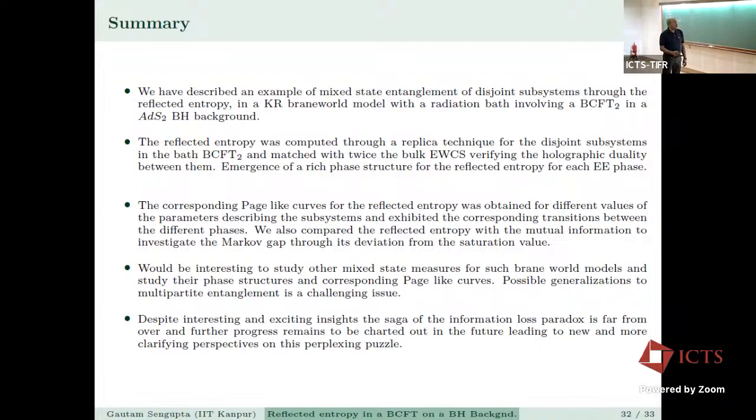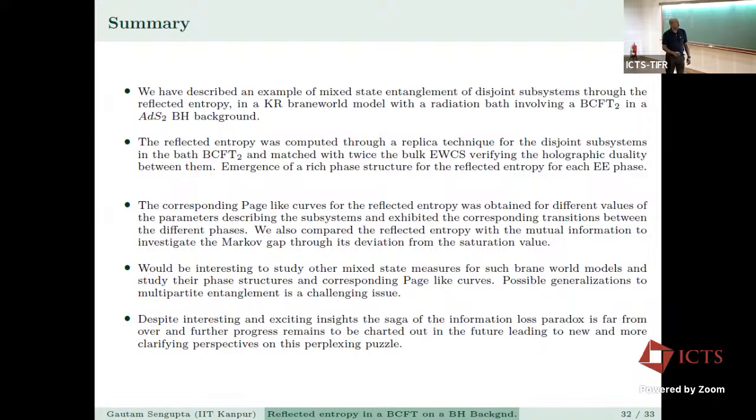We demonstrated the emergence of a rich phase structure for the reflected entropy for each entanglement entropy phase. The corresponding page-like curves for the reflected entropy were obtained for different values of the parameters describing the subsystems and exhibited the corresponding transitions between the different phases. We also compared the reflected entropy with the mutual information to investigate the Markov gap through its deviation from the saturation value.